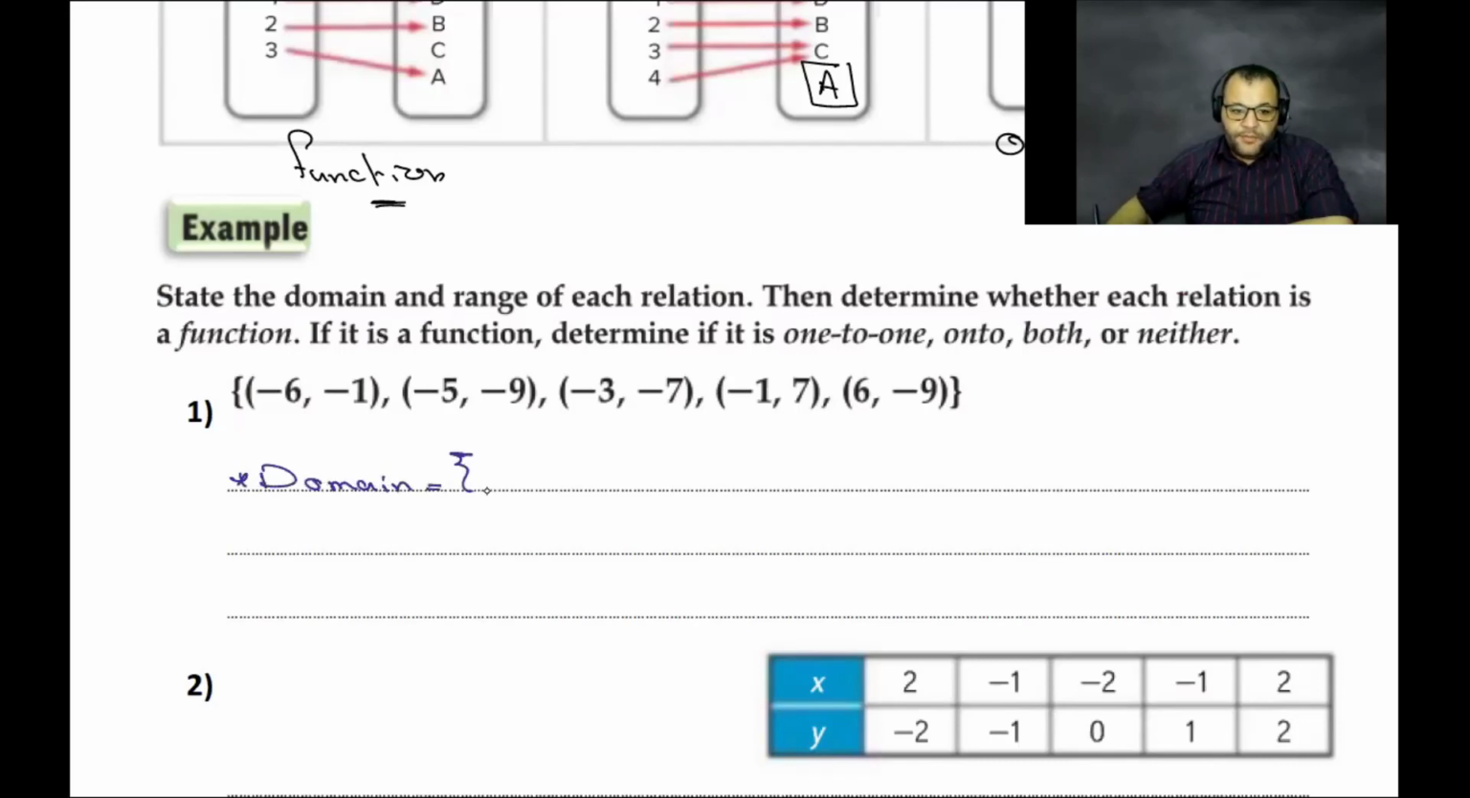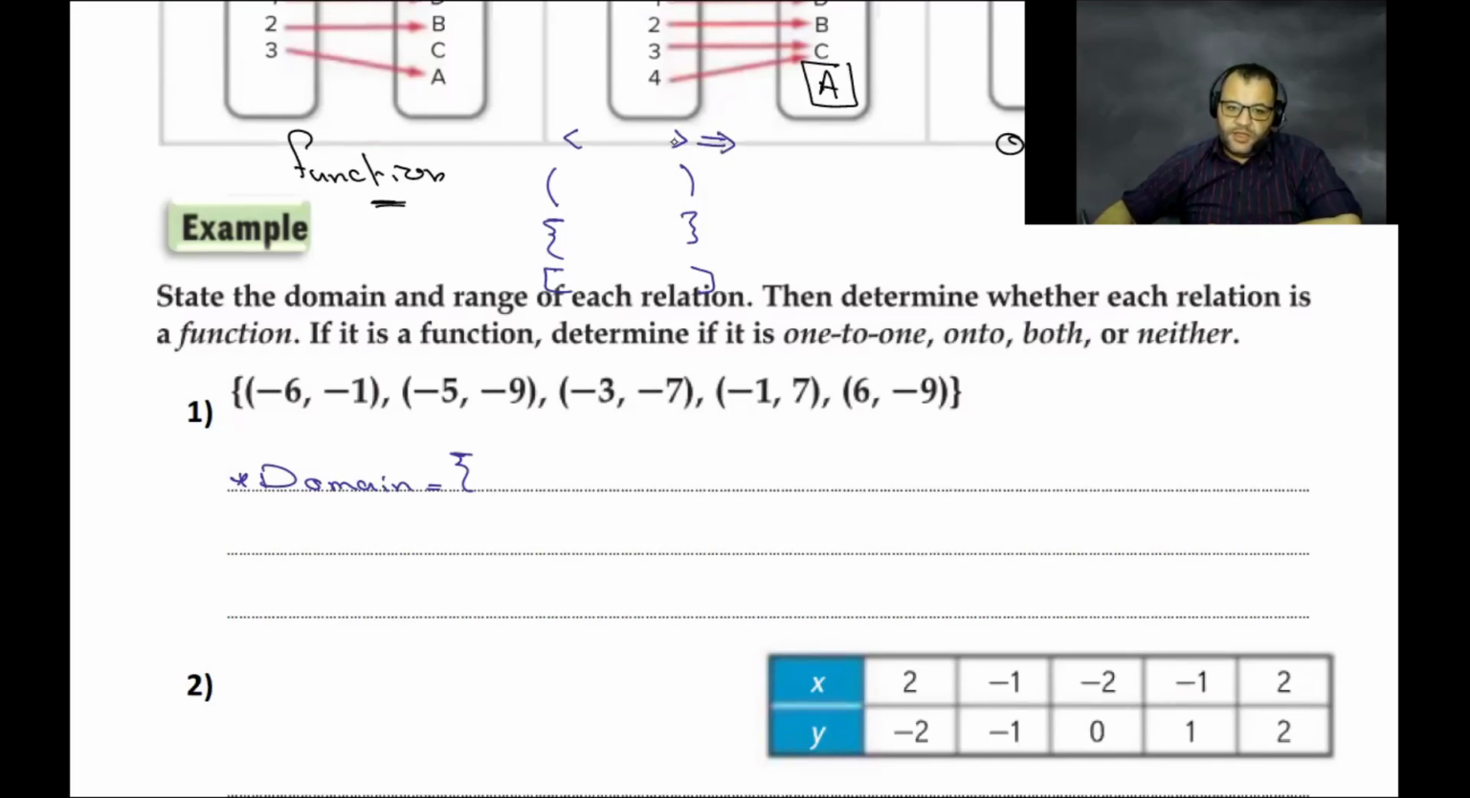To write the domain, please write it between the two braces. Again, there is a difference between the brackets, the parentheses, and the braces. What is the difference between them? The first one, we use it for